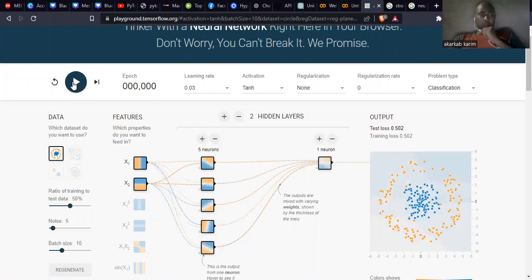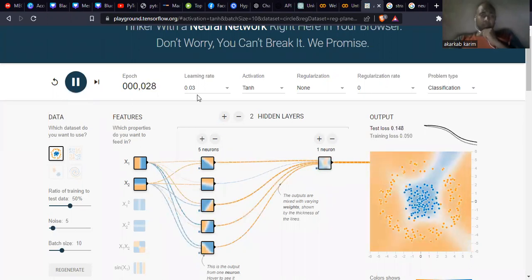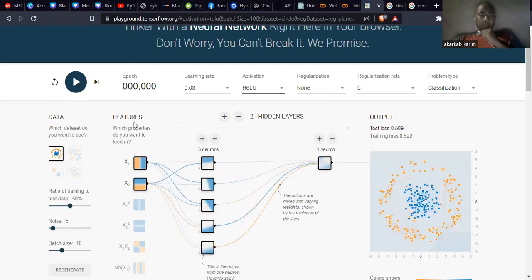If I run that, we see the number of epochs, the learning rate here, which is the optimizer. The activation here in our case is tanh, so we can change it to ReLU, run again, and see the difference. See how the noise affects it here.